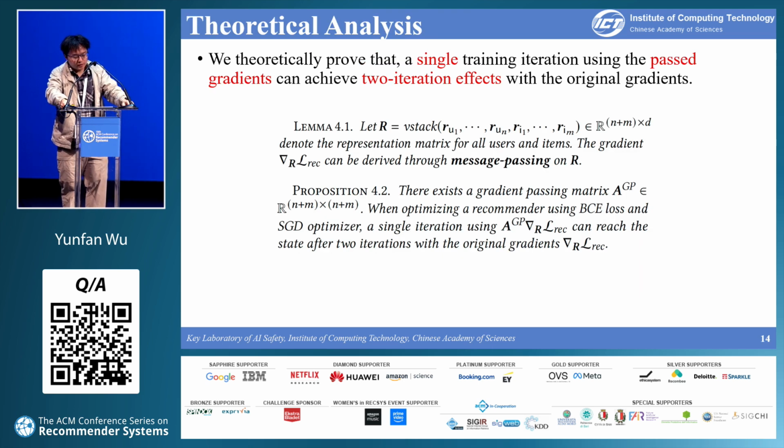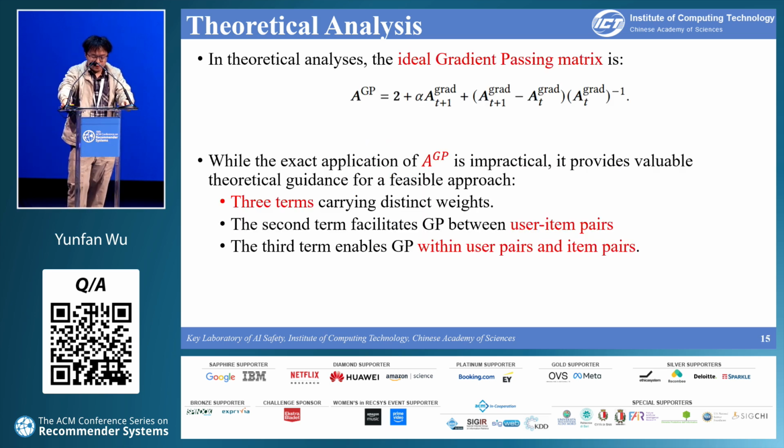We have also conducted a theoretical analysis of our method. We proved that a single training iteration using the past gradient can achieve the effect of 2 iterations with the original gradients. Theoretically, we found the ideal GP matrix shown in this equation. While it is impractical to directly apply this ideal GP matrix, practically it provides valuable guidance for our practical approach.